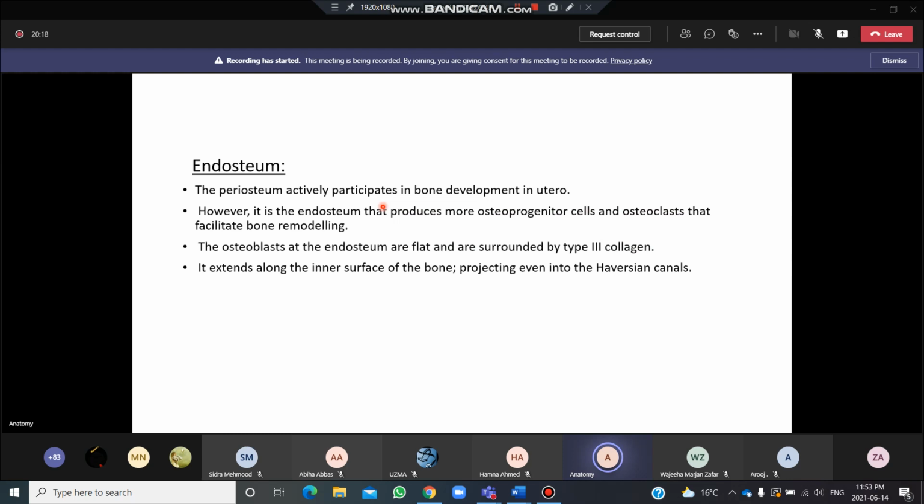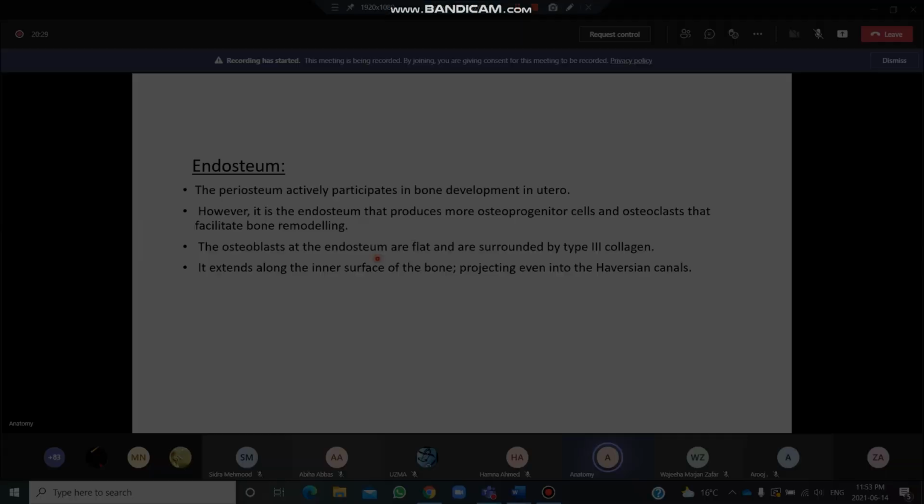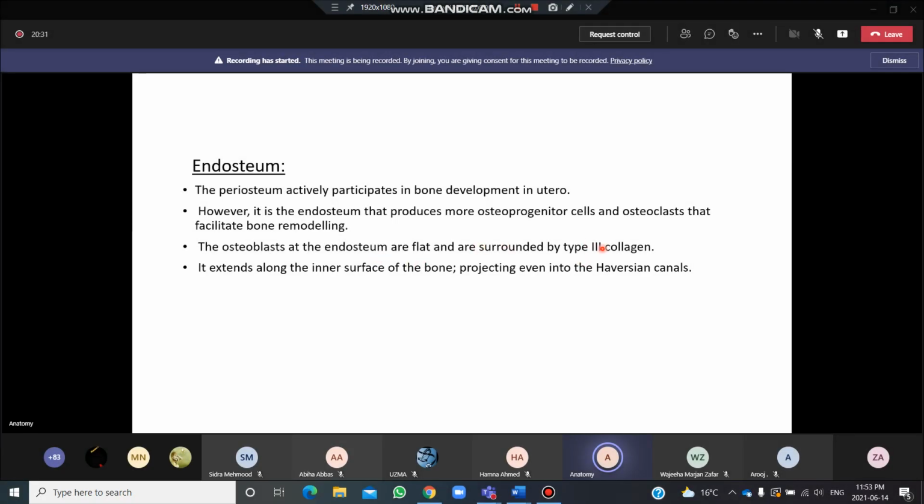But what does the endosteum do? They provide more osteoprogenitor cells when it comes to the repairing of the bone or the remodeling of the bone. So the osteoblasts present at the endosteum are flat and are surrounded by collagen type 3. It extends along the inner surface of the bone, projecting into the Haversian canal.